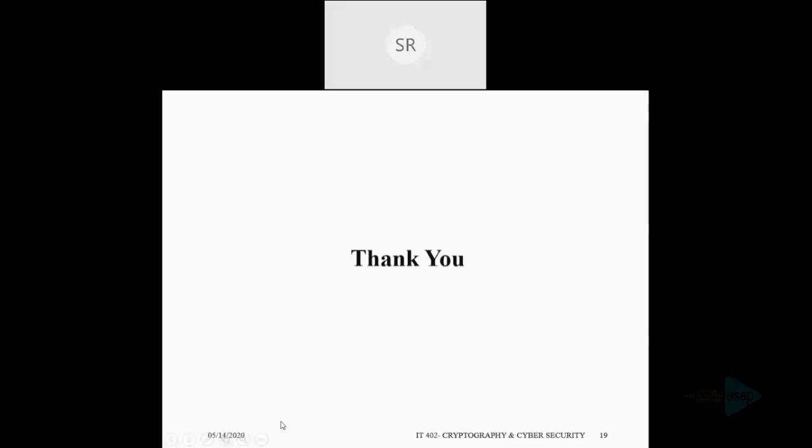And your pictorial representations, especially the slide in the middle, the man in the middle attack slide. So